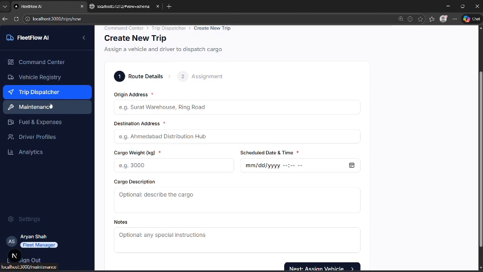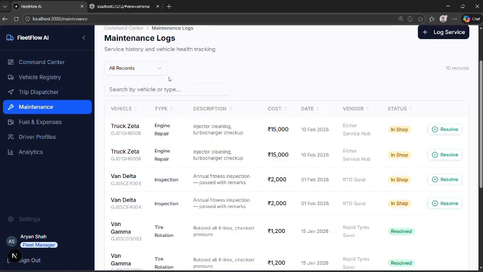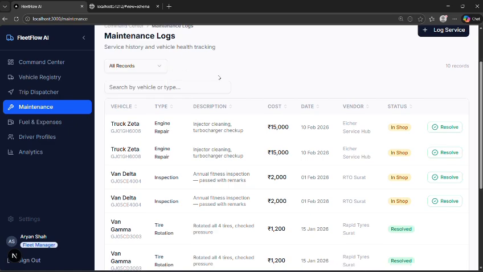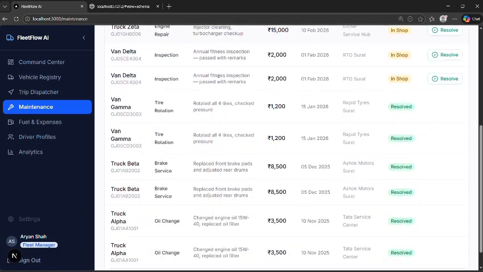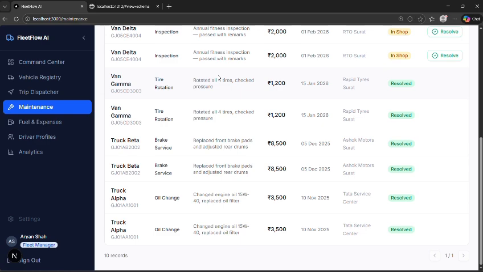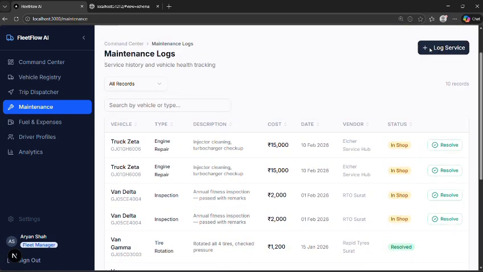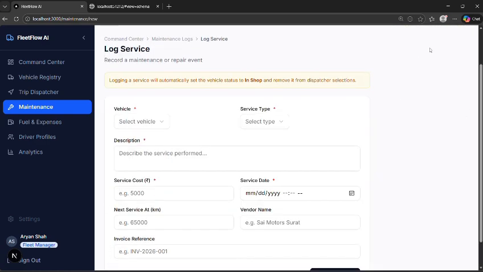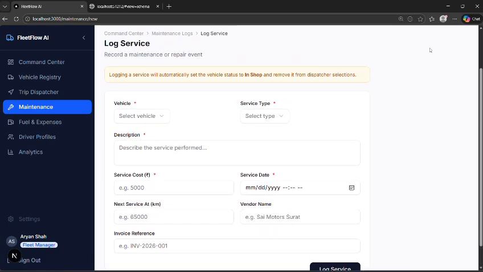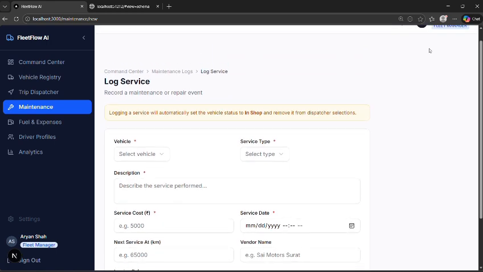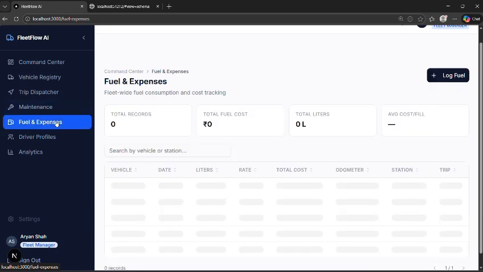Let's move on to the trip dispatcher. We have different statuses allocated to each of the trips along with their vehicle number, truck types, everything. Here we are creating a new trip to show the route and what the mandatory details are. The most important tab is the maintenance log. We can keep track of which trips are active, what is going on with the inventory, and how much expenditure it has cost us. This ensures operational integrity and eliminates human error.